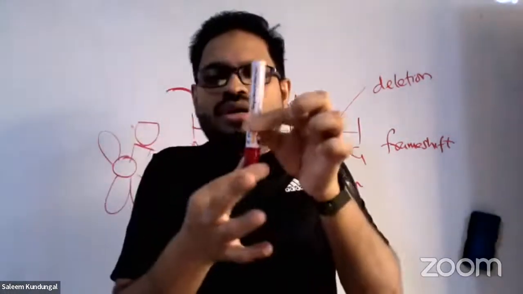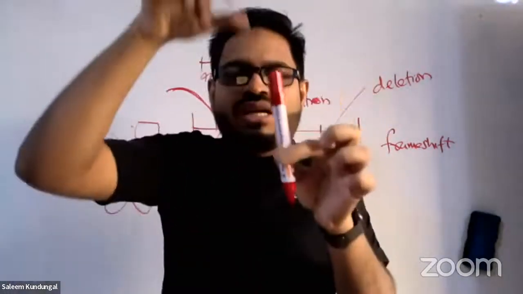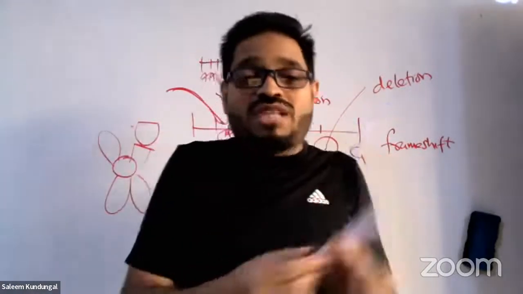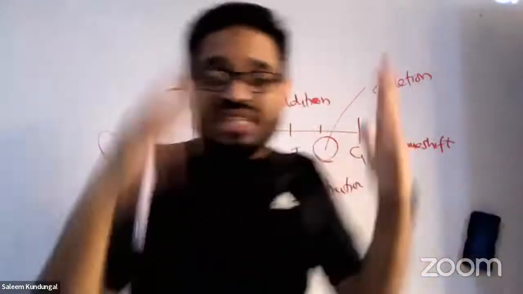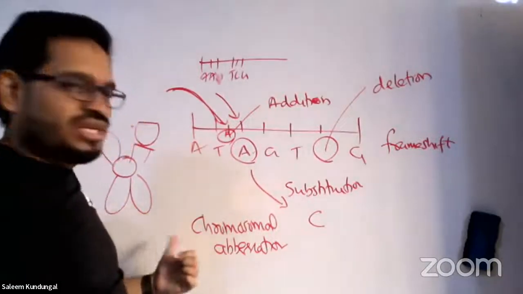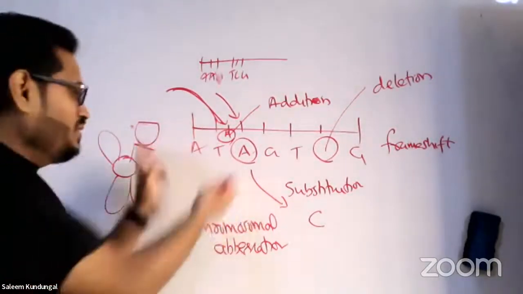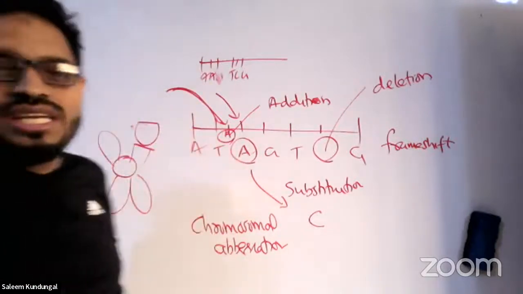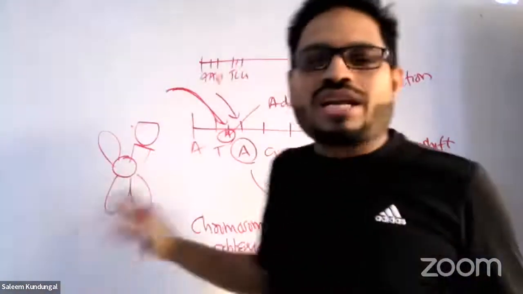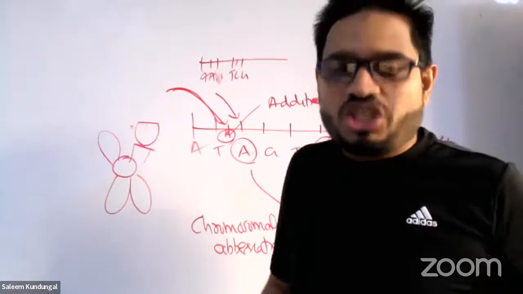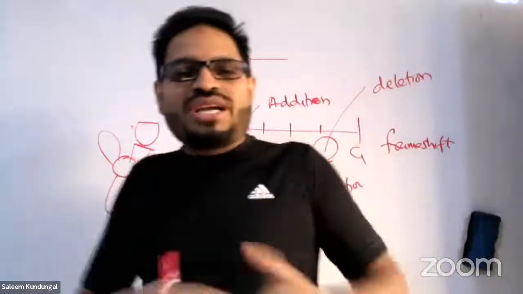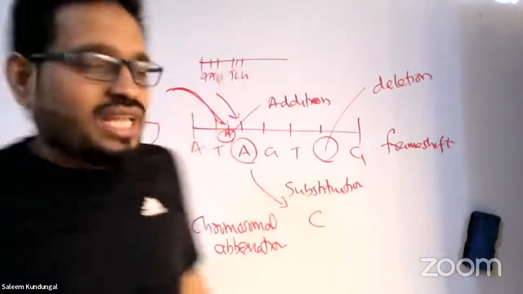I remove this piece from here and fit it here like that. Such changes happening in big bulk in a chromosome are called chromosomal aberration. This is called inversion. See, the chromosome is completely inverted. So they come under chromosomal aberrations. Now, when we come to chromosomal aberrations, what are they?